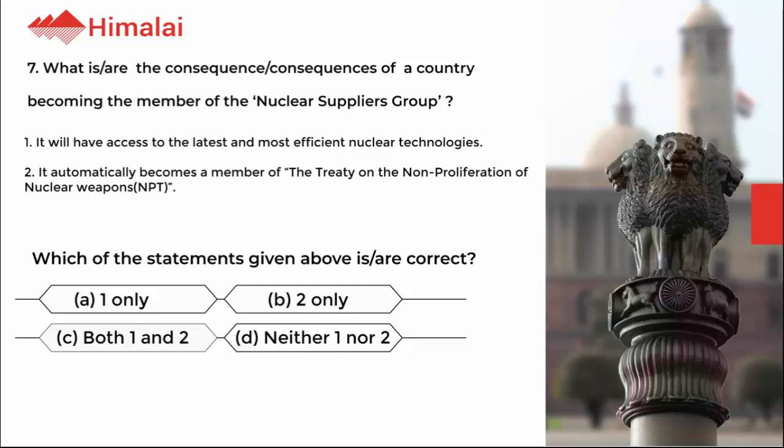Which of the statements given are correct? A. 1 only. B. 2 only. C. Both 1 and 2. D. Neither 1 nor 2. The correct option is A.